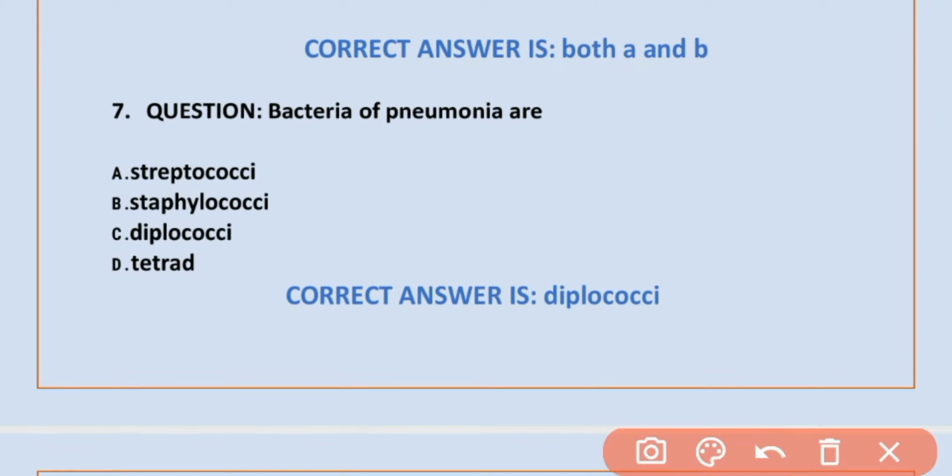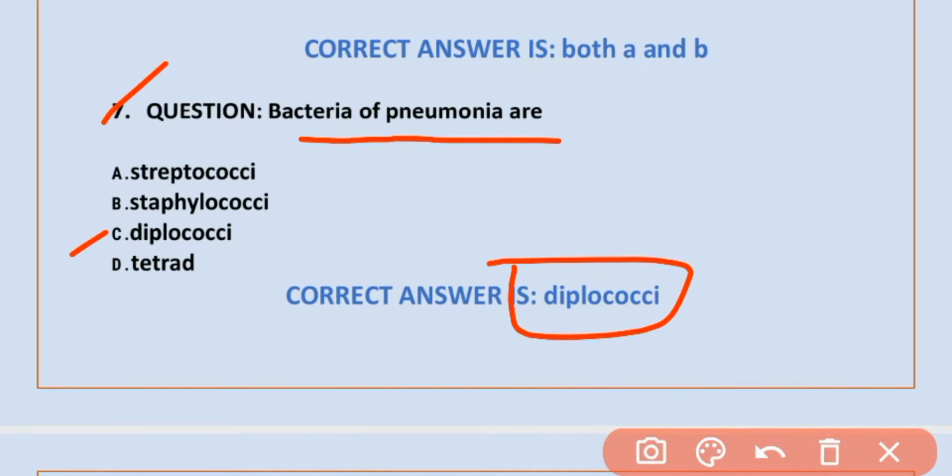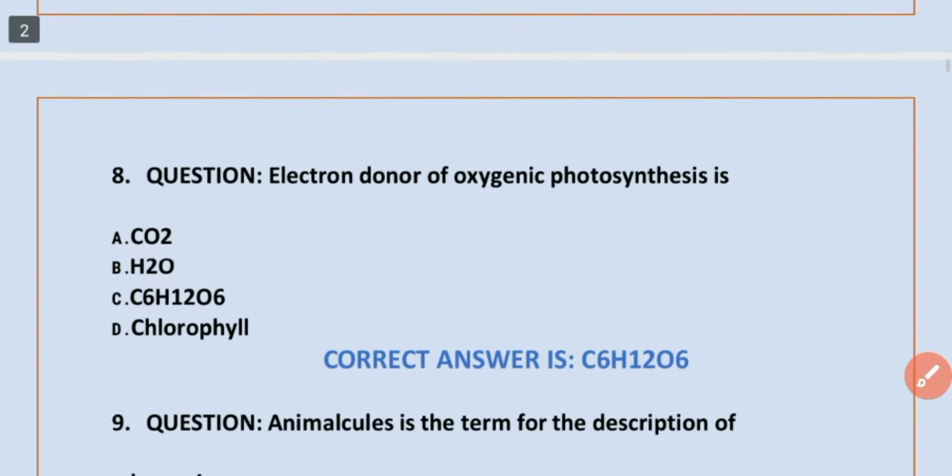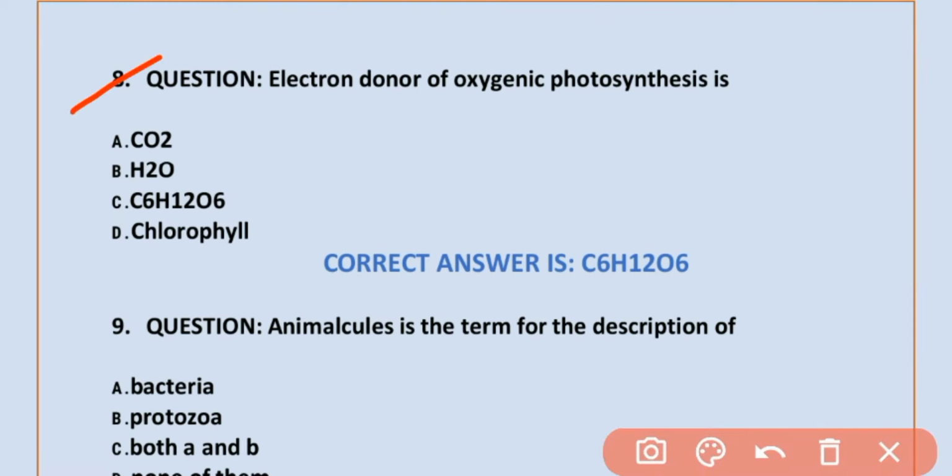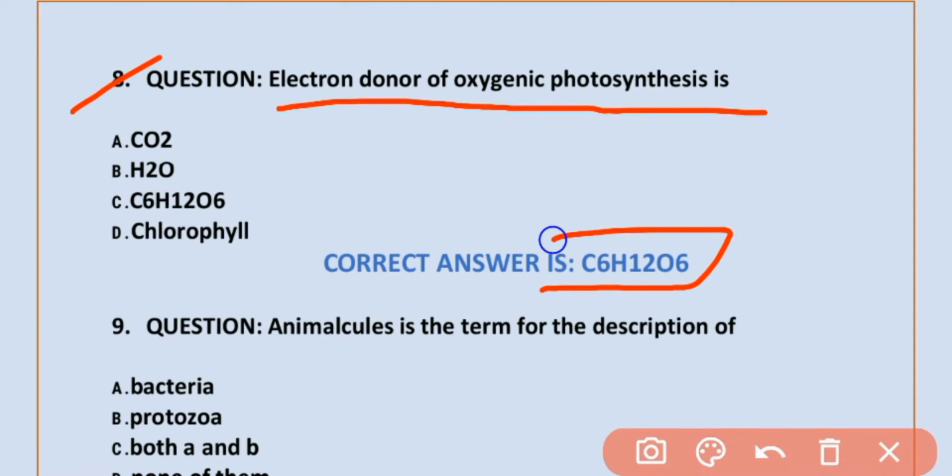MCQ number 7. Bacteria of pneumonia are diplococci. Option C is correct. Diplococci. MCQ number 8. Electron donor of oxygenic photosynthesis is C6H12O6. Option C is correct.